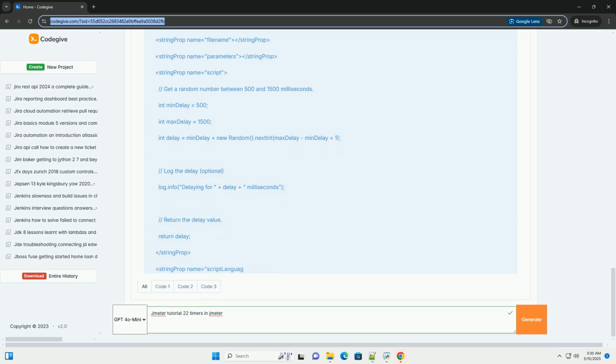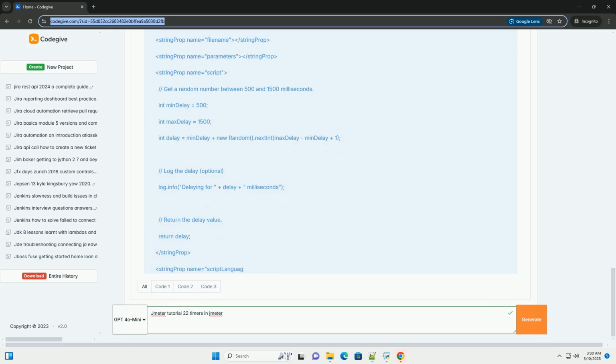Performance impact of scripting. While the JSR223 timer, or BSF timer, offers maximum flexibility, be mindful that scripting can impact performance, especially with a large number of threads. Optimize your script code for efficiency to minimize the overhead. Caching the script in JSR223 elements, the cache key property, can significantly improve performance by compiling the script only once.